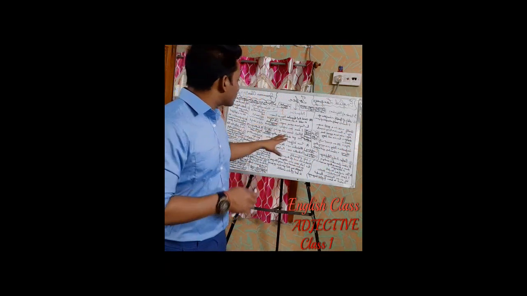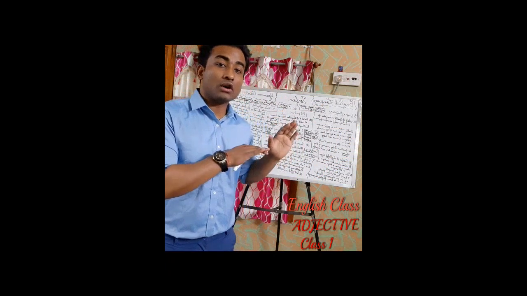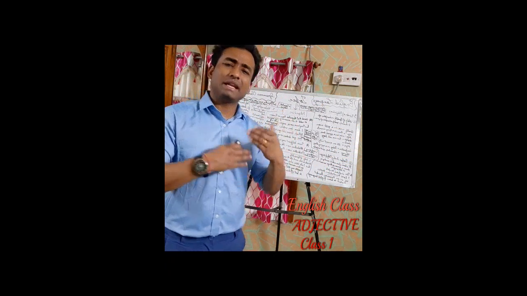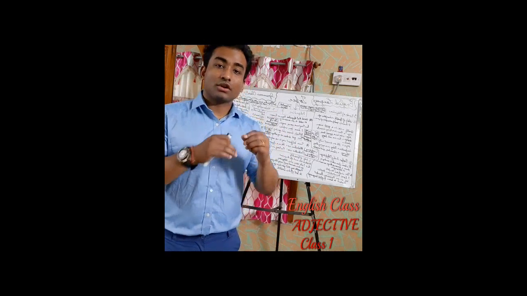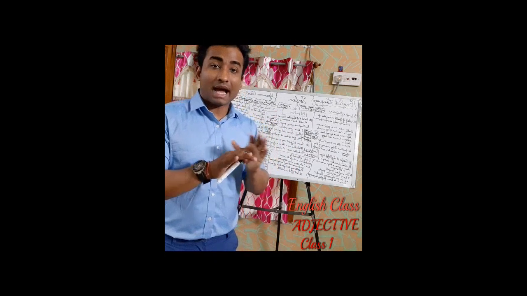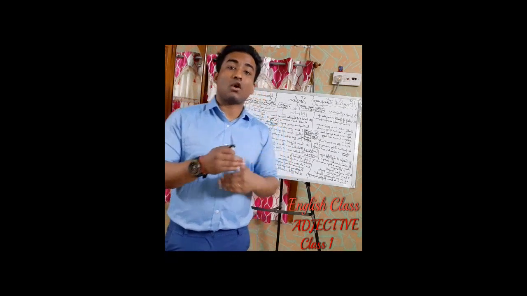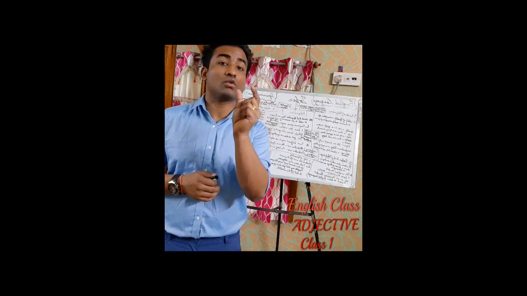So I have given you some examples, guys, of how you can form adjectives. Now these are not limited to this. There are many other ways to form adjectives. So you can find out on the internet and in Google. But I just gave an example that these are also ways how you can form adjectives. So an adjective is not only one word.